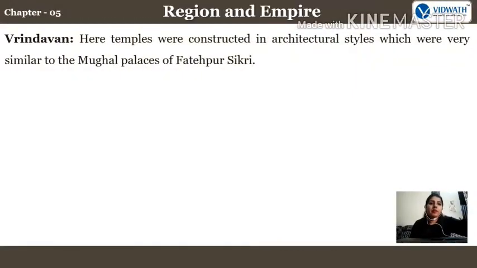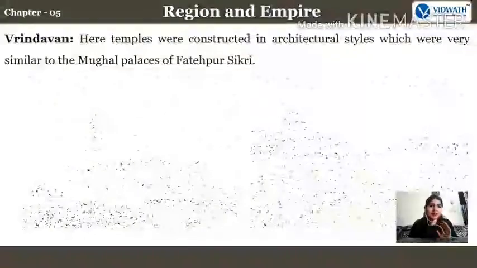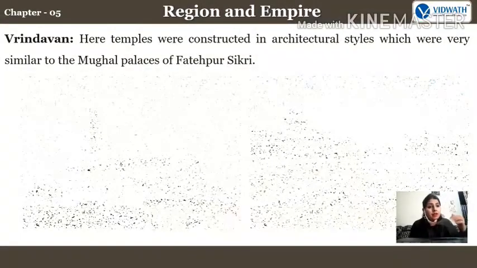Vrindavan. Definitely, you all have visited Vrindavan and seen the different monuments and temples there. That is also construction from that time. Okay, so temples were constructed in an architectural style very similar to the Mughal palaces at Fatehpur Sikri.